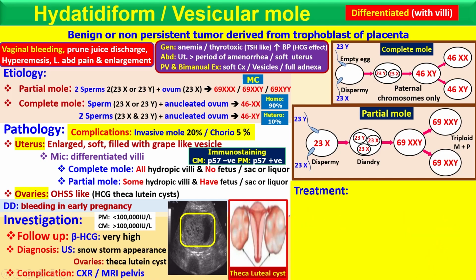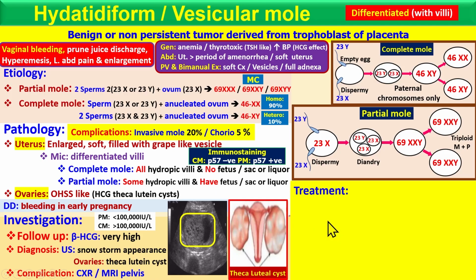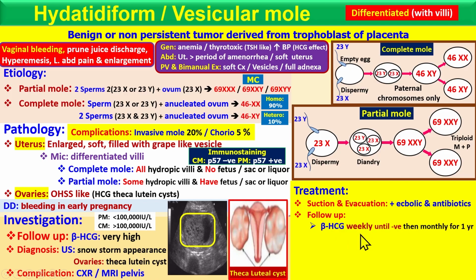So what is the treatment option? Treatment option is suction and evacuation. So you should remove all this content. In the treatment, first you have to remove this content and look at whether the beta HCG is improving or not. You should remove all the content and also give ecbolics, which remove the uterine content, and also give antibiotics. And follow up with beta HCG.